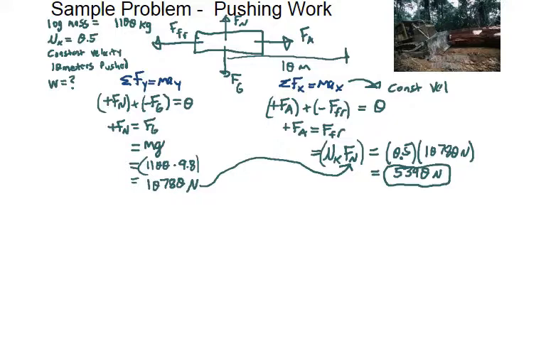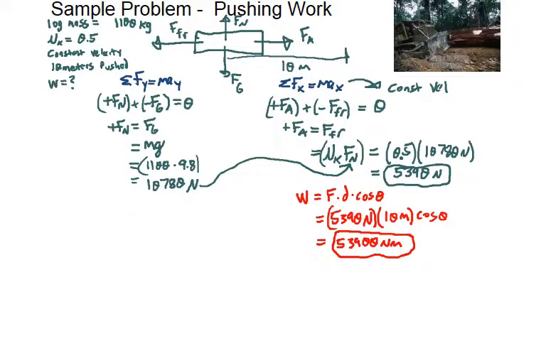And so an object in motion will stay in motion at constant velocity as long as there's no net force. So in this case, the positive 5,390 is counteracted by the negative of that friction, right? We can calculate work. We take that force times the displacement, and the force applied is to the right, the displacement is to the right, so cosine of 0, we have 53,900 newton meters of work that the bulldozer does.